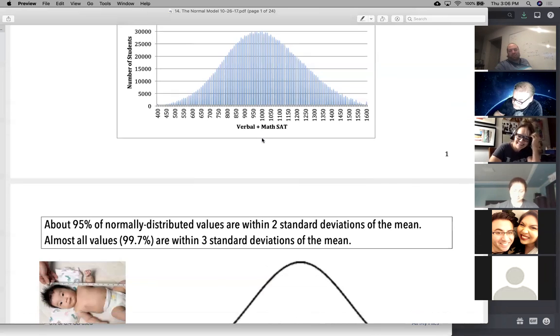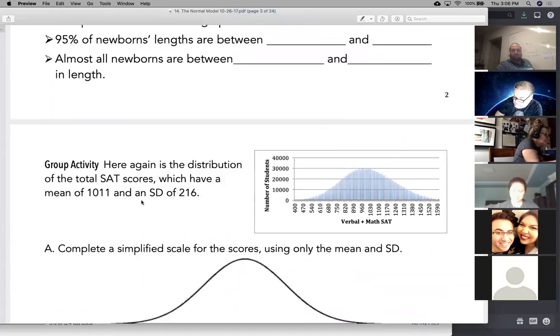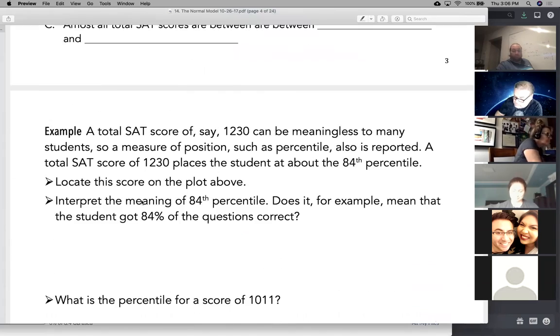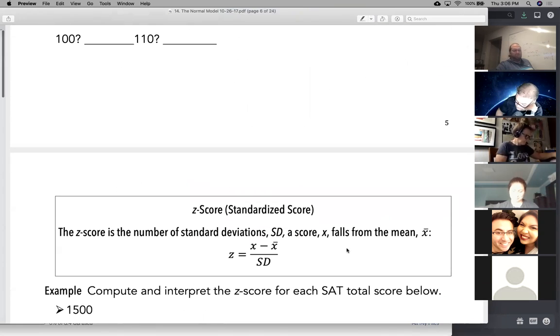So anyway, 95% means 2 deviations. That means anything outside of 2 deviations is unusual, but almost all means 3 deviations. And we talked about z-scores. First of all, we had a formula for z-scores, which you definitely have to know. I mean, 100%, I'm going to ask you a z-score question on the test. Z-scores are such an important part of statistics. You take your data, you subtract the mean, you divide by the standard deviation.